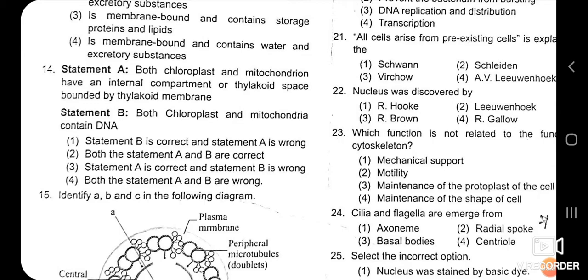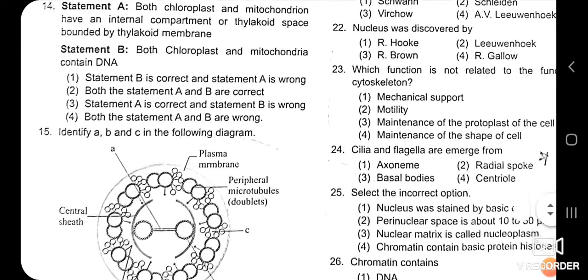It is statement B. But see here, chloroplast and mitochondria, both cell organelles, do not have the thylakoid space or thylakoid membrane. It is present only in the chloroplast. So statement B is correct and statement A is wrong. Why is B correct? Because both chloroplast and mitochondria have their own DNA. That's why we call it a self-replicating organelle, an organelle which has its own DNA. But option A is incorrect, because thylakoid space or thylakoid membrane is only observed in the chloroplast, not in mitochondria. So option 1 is the correct answer.